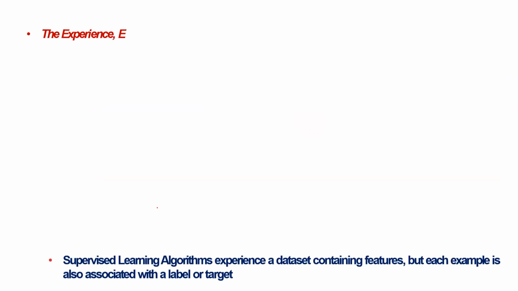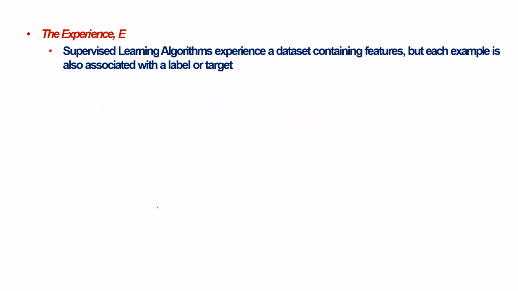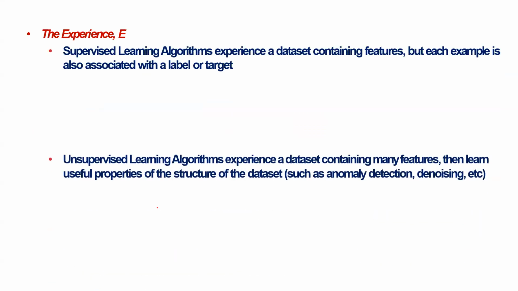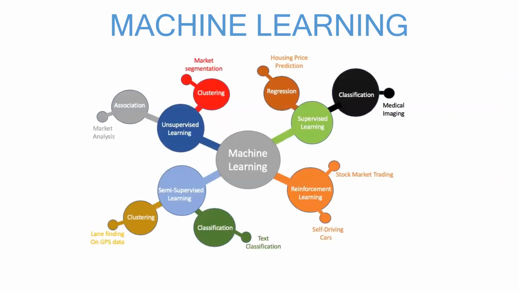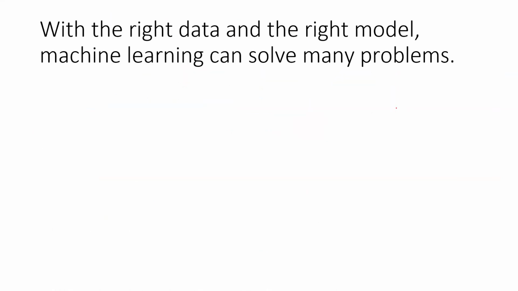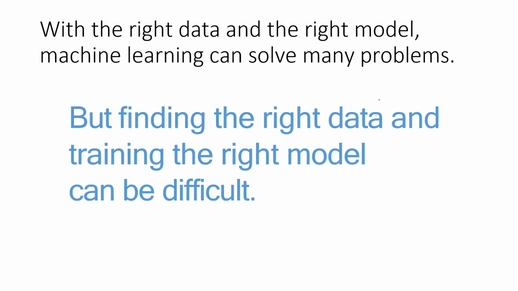Now, what is meant by experience? Experience is nothing but learning from past data. That is what is meant by experience. Now, the different types of machine learning will be covered in our next video. So what we try to say is, with the right data and the right model, machine learning can solve many problems. But finding the right data and training the right model is the main question. So as of now, we will stop here, and then we will proceed with our next video.